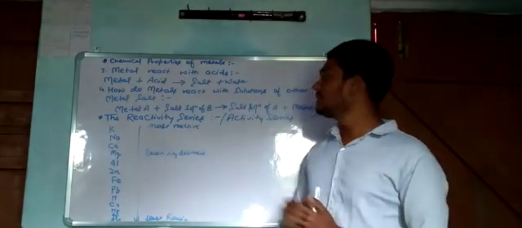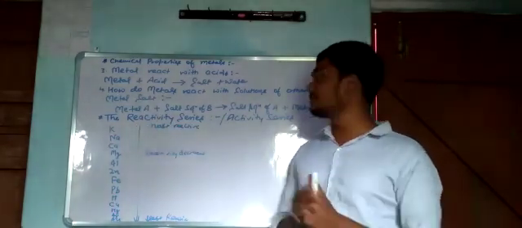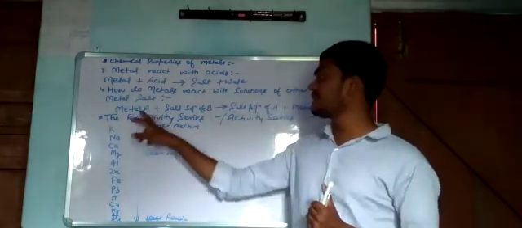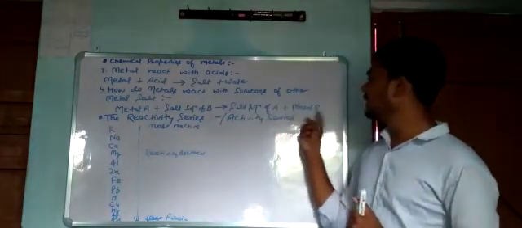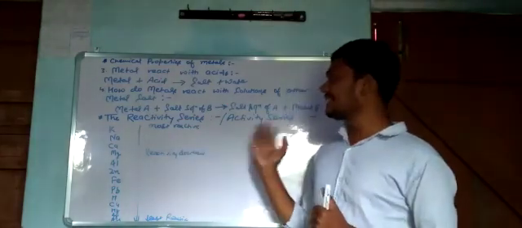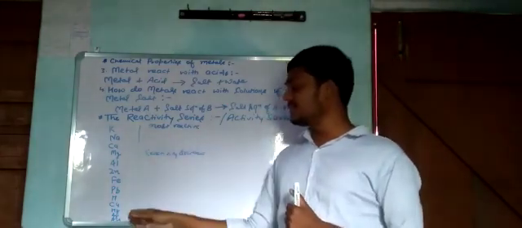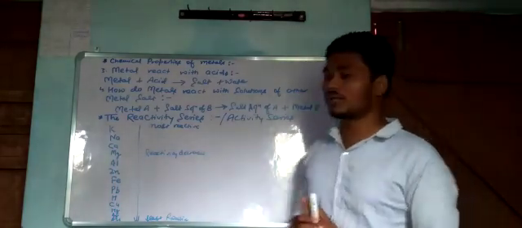Okay, so in this reaction also metal A is more reactive than metal B. That's why metal A displaces metal B in product. Okay, so you need to understand this activity or reactivity series in which these are the elements given in decreasing order. Okay.